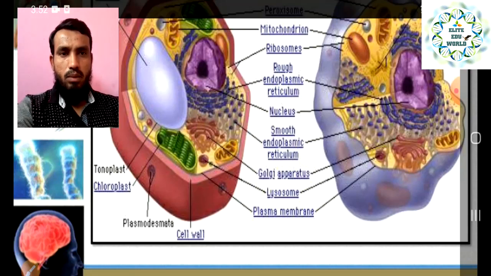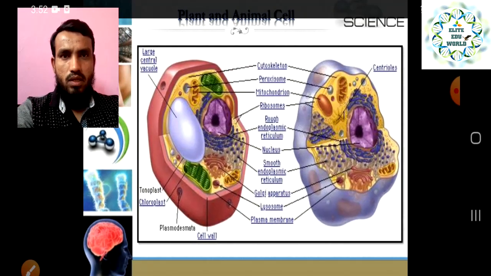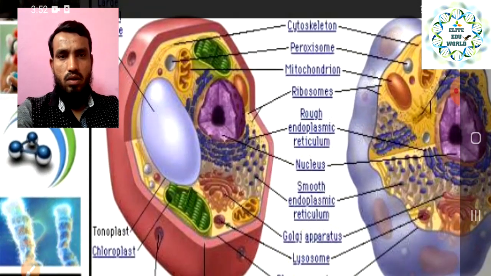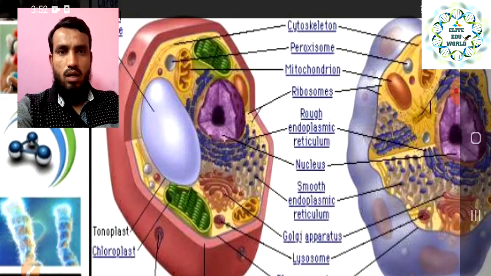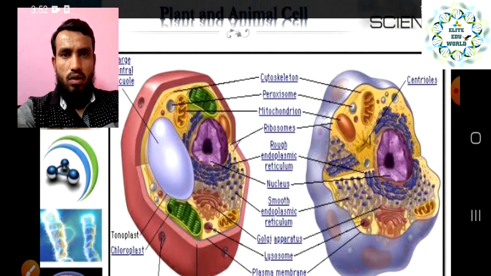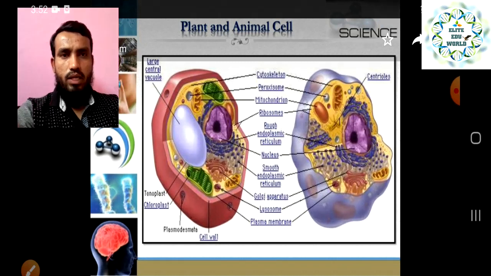The next is the plasma membrane. We have already discussed that the plasma membrane is the covering of the cell, right? So this is actually a basic difference. And lastly, the food vacuole. This is present in the plant cell, which has one big vacuole, and in the animal cell it is small, or you can say the food vacuoles are absent. We have already had enough discussion about the vacuole, right?